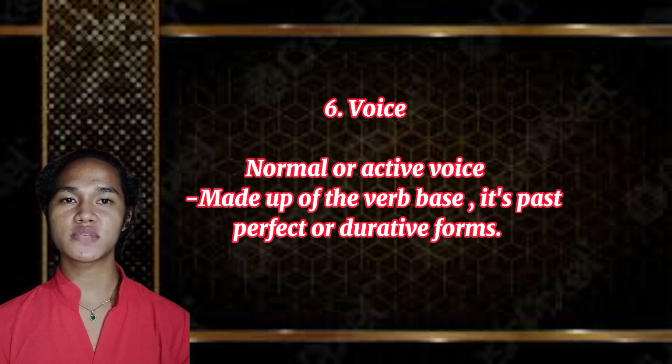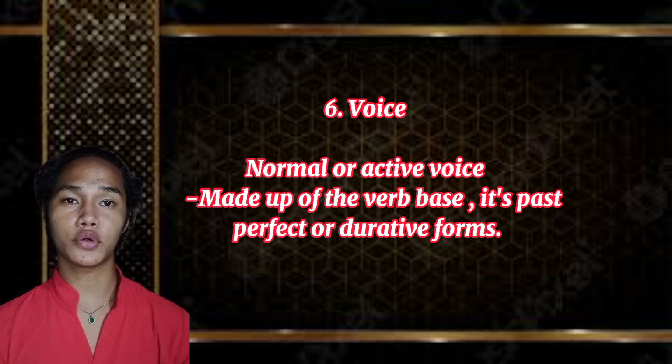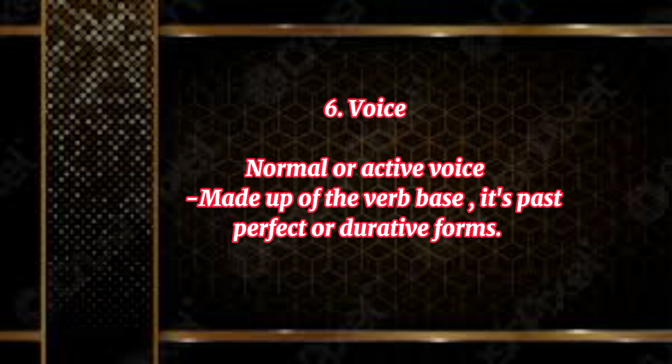The sixth one is voice. Normal voice or active voice is made up of the verb base, its past, perfect, or durative forms. Here are the examples. Monkeys adore bananas. The cashier counted the monkey. The dog chased the squirrel. All 3 sentences have a basic active voice construction: subject, verb, and object.